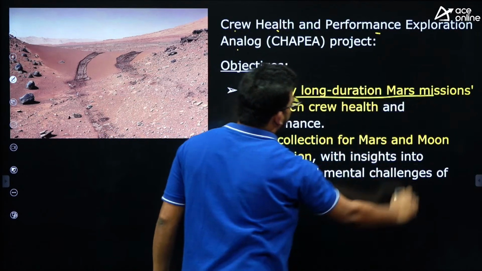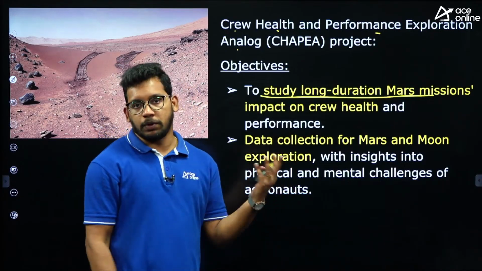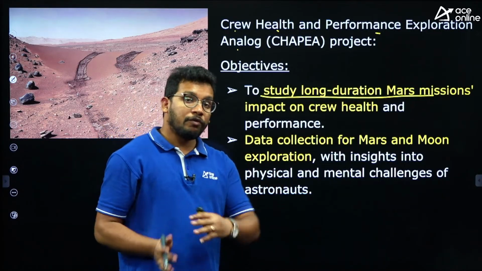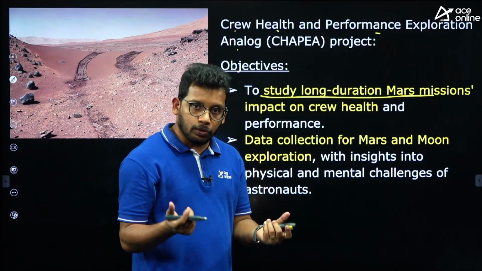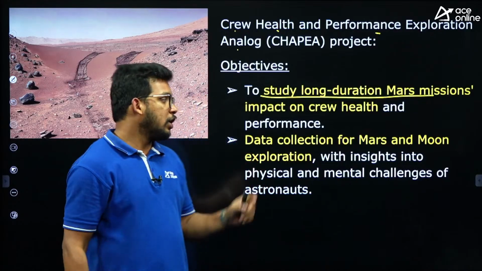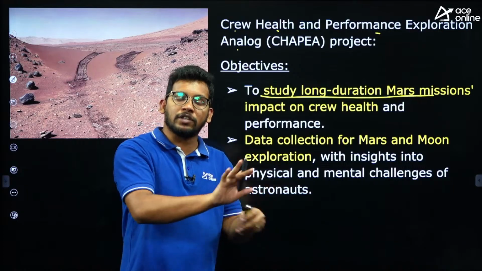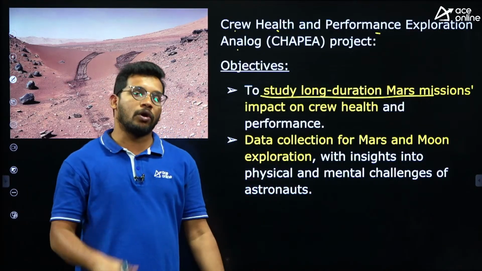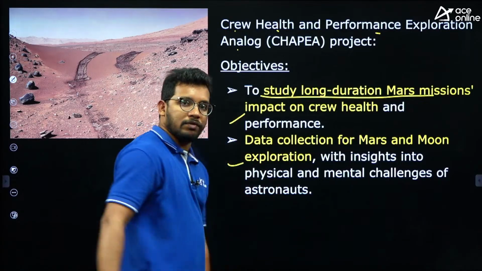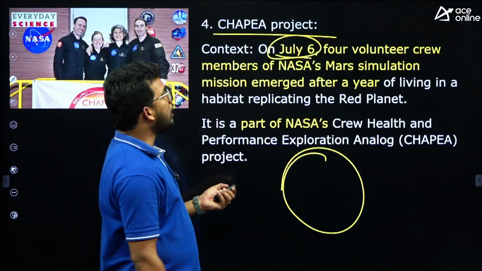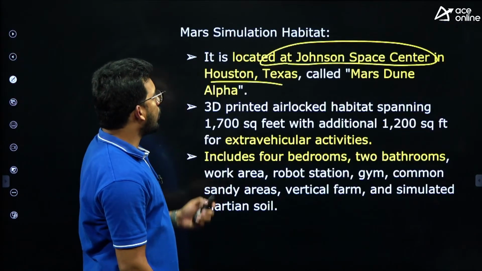It aims to study the long duration Mars mission, so how crew health is possible on Mars, because in future we are going to reach the moon, Mars and many more, right? Humans are going to reach many of the planets. For that purpose only we are simulating the same environment on the Earth's surface, so that they will learn and accordingly it will be easy for humans to collect the data. So that is the objective of this mission, and this was launched by NASA of USA. That is also one important fact.